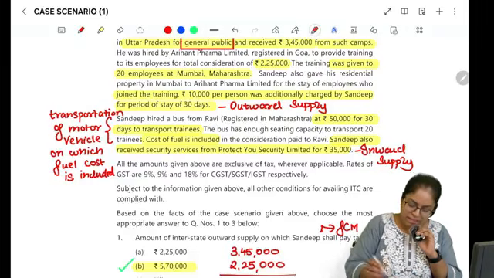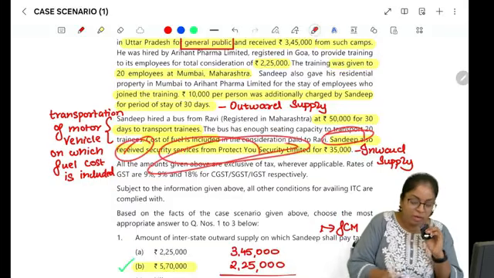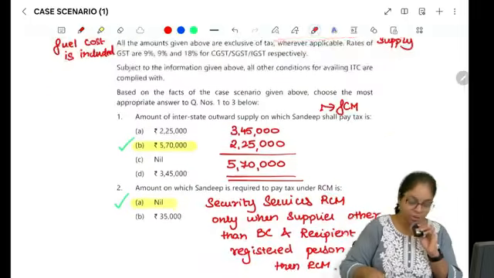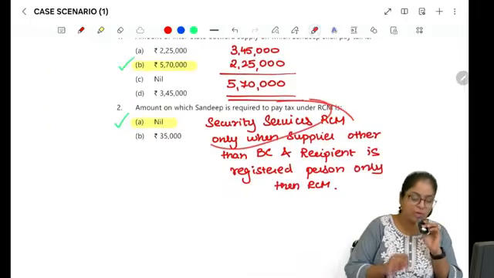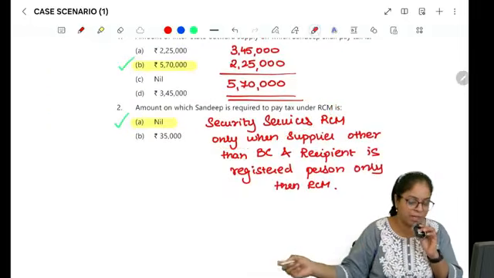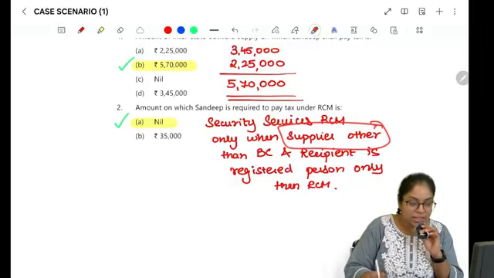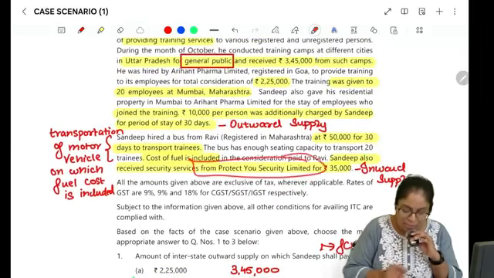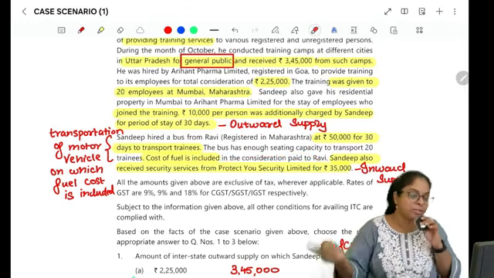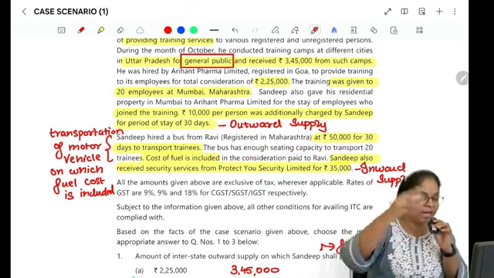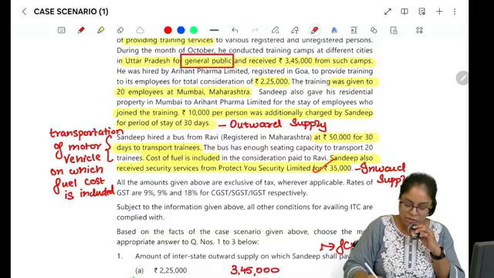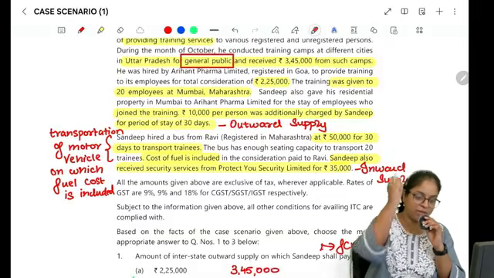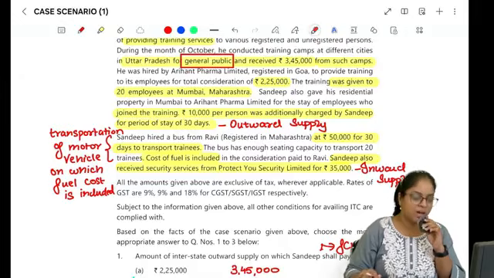Right, and the next is Sandeep also received security services from Protect You Security Limited for rupees 35,000. In security services, RCM will be applicable only if the supplier is other than body corporate and recipient is a registered person. Here the supplier, Protect Your Security Limited, is a company, which means it's a body corporate, then there cannot be a case of RCM. So in this case also, it is forward charge mechanism only. That is, I will pay to the supplier, supplier will give it to the government, right?